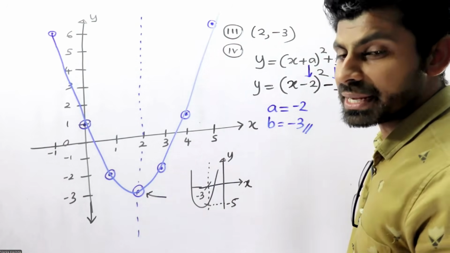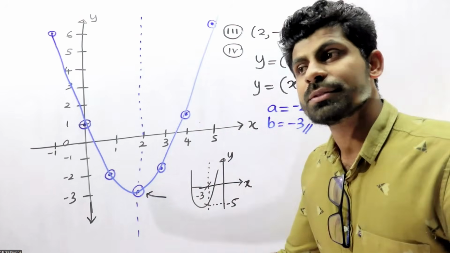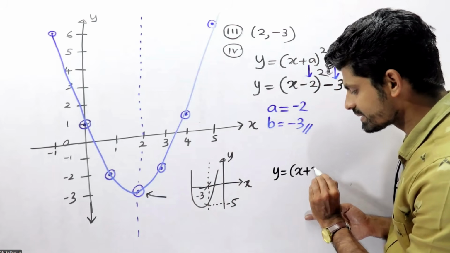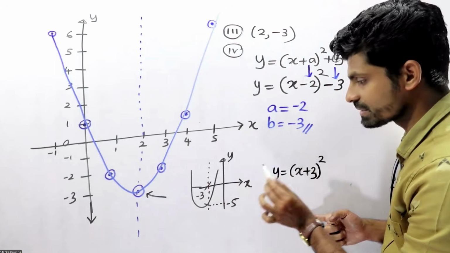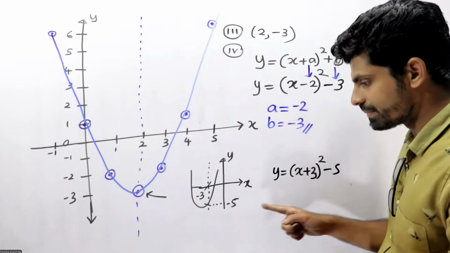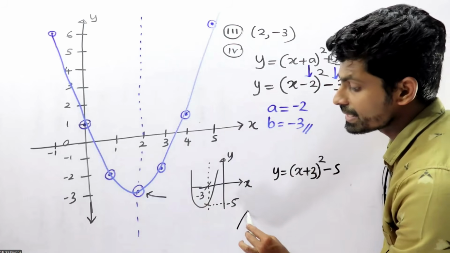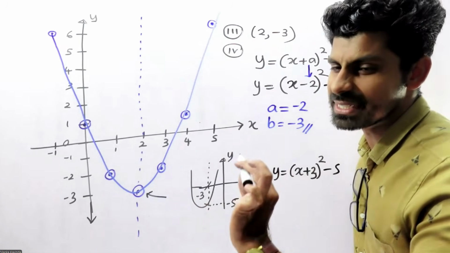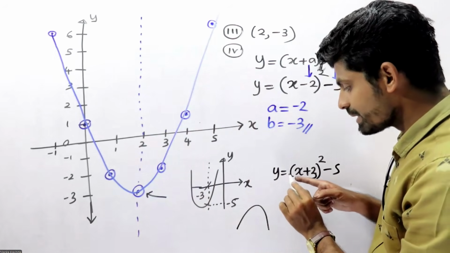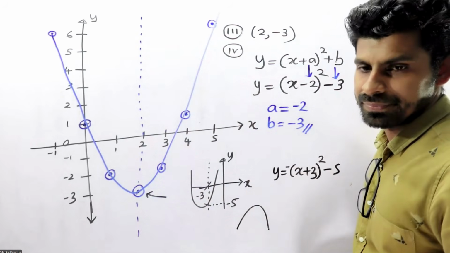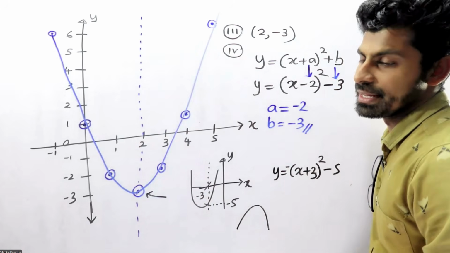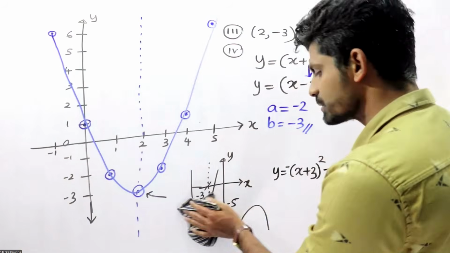Axis of symmetry equals -3 means y equals x plus 3, all squared, minus 5. If you are turning that graph into the maximum, so that means the coefficient is negative. That coefficient is negative. Right, okay. So we can do that one.